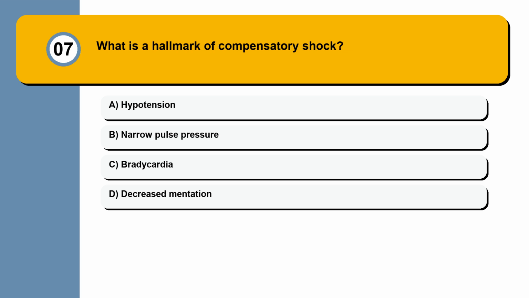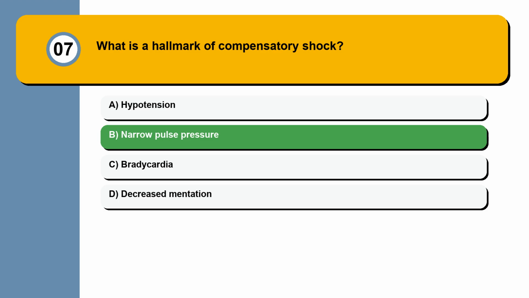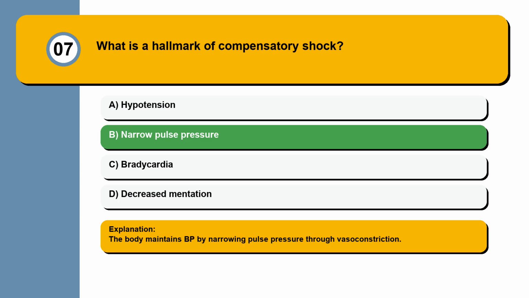Question 7. What is a hallmark of compensatory shock? Hypotension, narrow pulse pressure, bradycardia, or decreased mentation? The body maintains BP by narrowing pulse pressure through vasoconstriction.